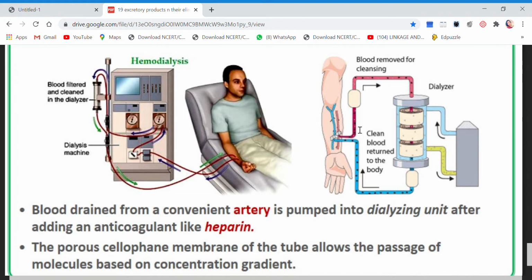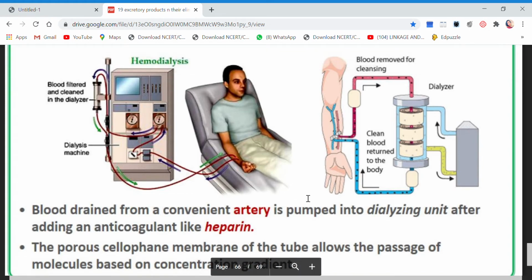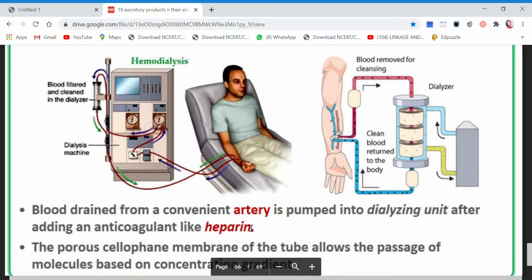You see the arrows, the blood has been taken out from an artery and is pumped into the dialyzing unit after adding an anticoagulant like heparin. This is very important: when we are ready for dialysis, we have to give the patient an anticoagulant.